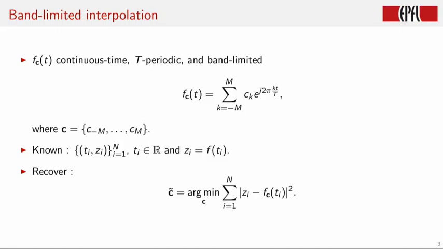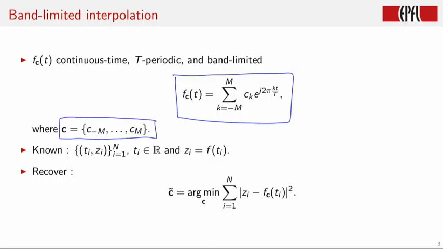Let us consider a continuous time T-periodic and band-limited function f of t. Since it is band-limited, this function can be parametrized by its Fourier expansion coefficients up to a finite order M. This means there are 2M plus 1 Fourier coefficients that are conveniently represented in vector form by a vector c. So here we have the expression of the periodic function, which is the expression of a Fourier series that we study in this class, and the vector is given here by 2M plus 1 coefficients.